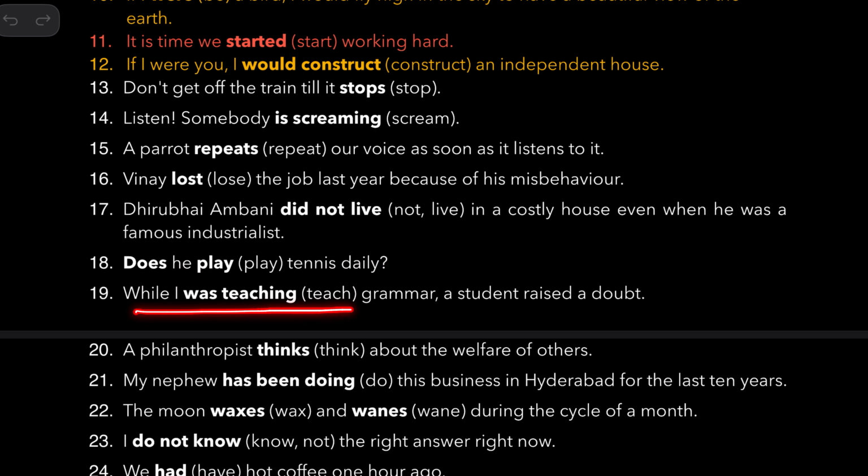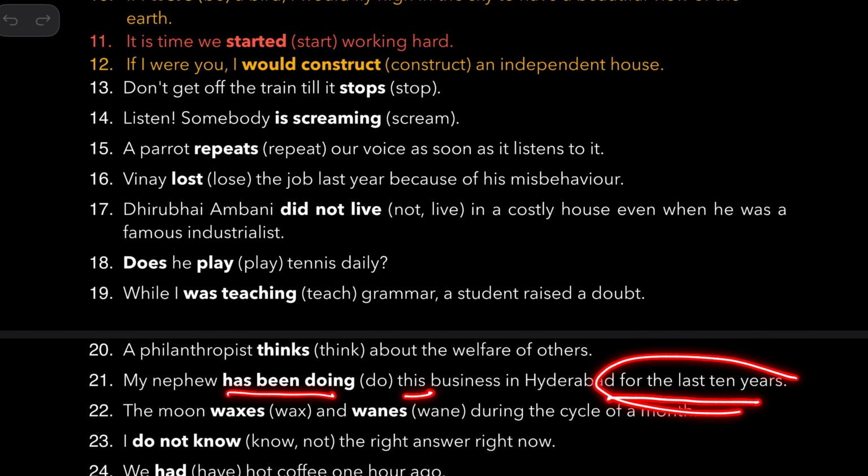While I was teaching grammar, a student raised a doubt. So this is a background action. This is a short action that disrupted it. A philanthropist thinks about the welfare of others. So here you are making a general statement. My nephew has been doing this business in Hyderabad for the last 10 years. So because of this phrase, you should use has been doing, present perfect continuous.